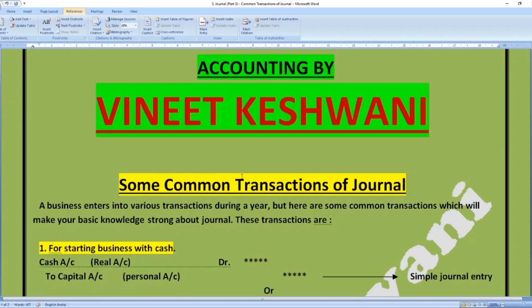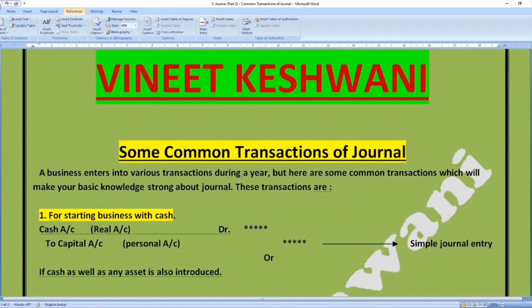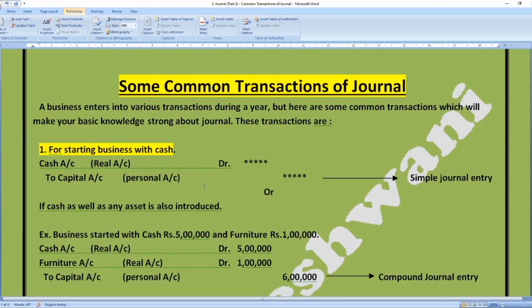We are going to discuss our topic, some common transactions of journal. A business enters into various transactions during a year, but here there are some common transactions which will make your basic knowledge strong about journal. These transactions are: number 1, setting up of business with cash, or we can say starting the business with cash, commencing the business with cash.